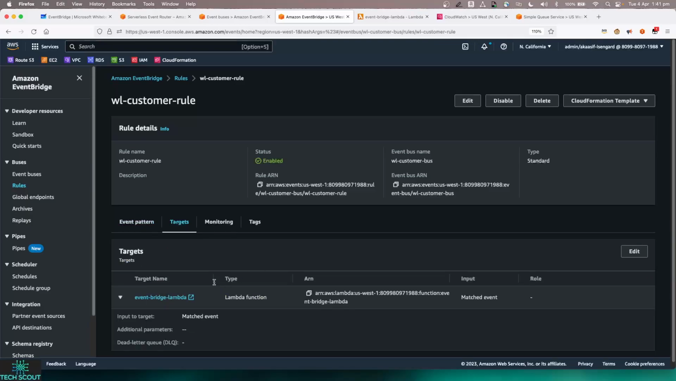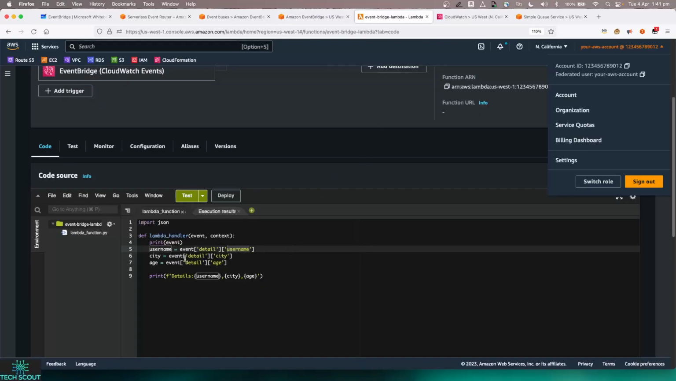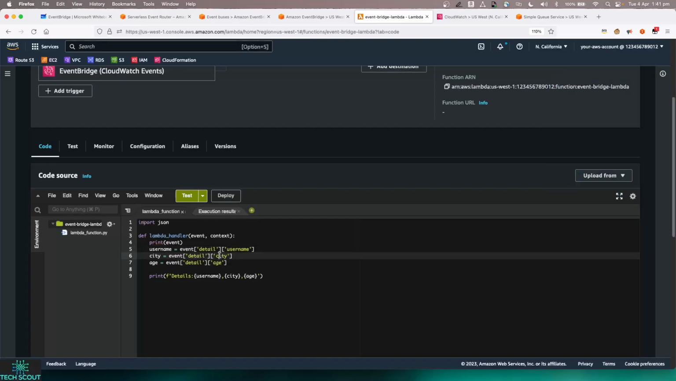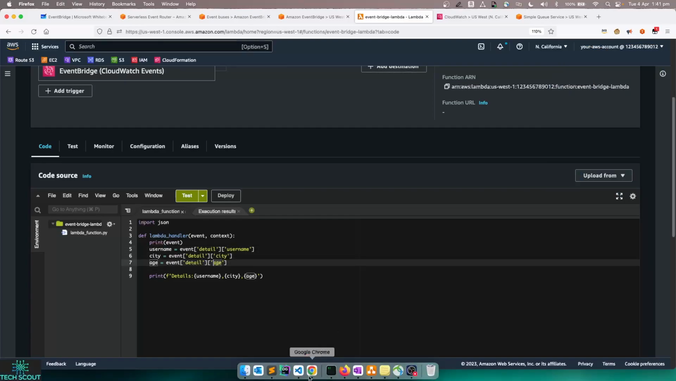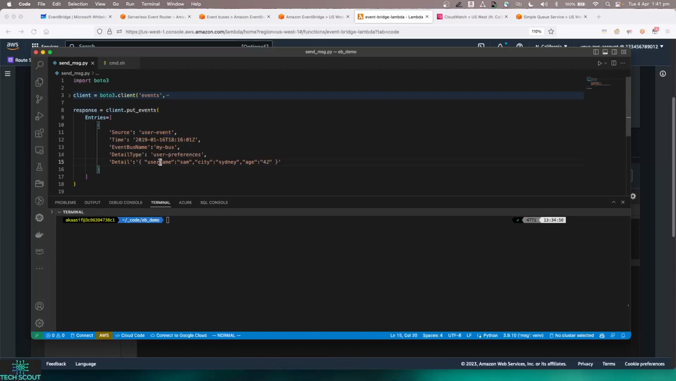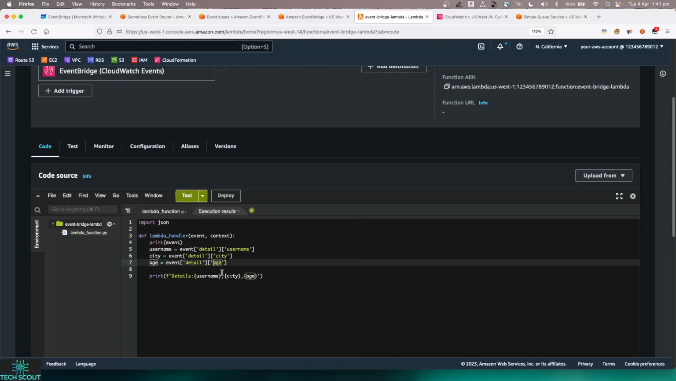So that's where we go into the target. I have an EventBridge Lambda, which is my target for this particular rule. If I come into the Lambda, it is pretty simple. I'm just extracting out the event, and then I get the username, city, and age. If I come back to my code, I have a username, city, and age. That's what I extract, and then that's what goes into a CloudWatch log.